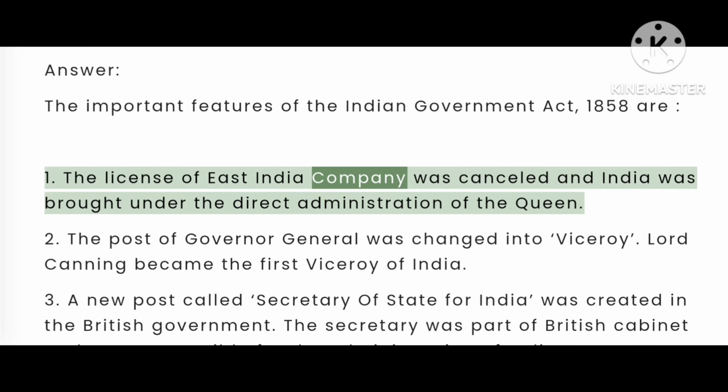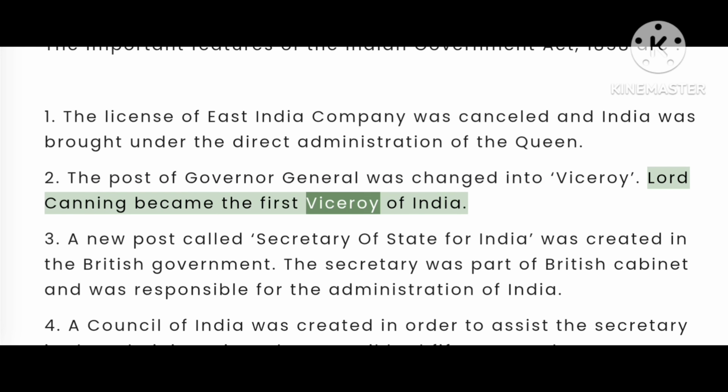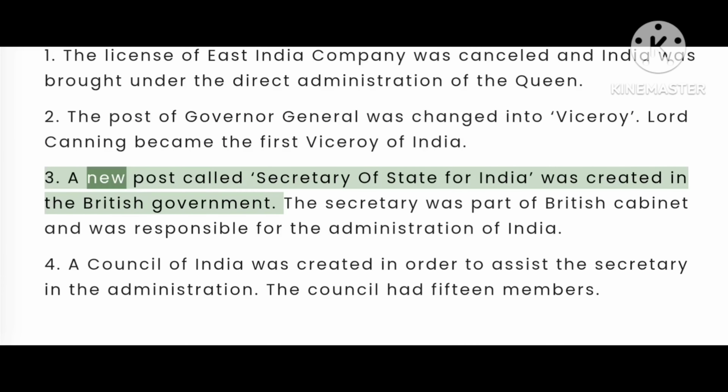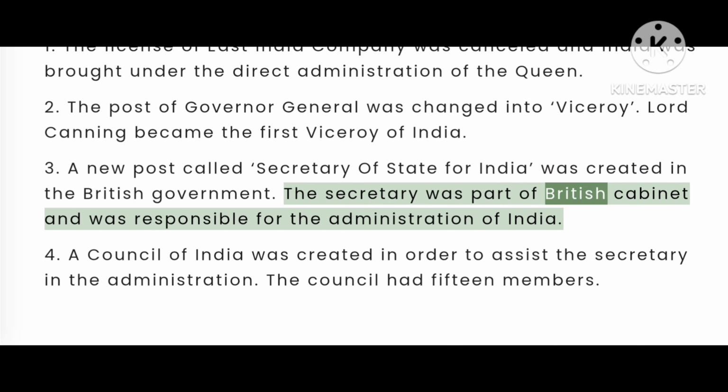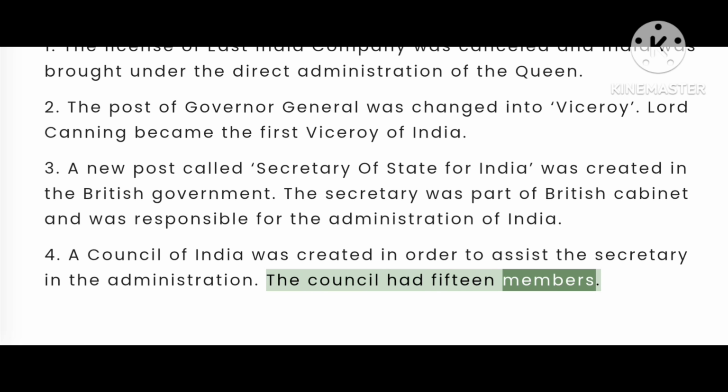The license of East India Company was cancelled and India was brought under the direct administration of the Queen. 2. The post of Governor-General was changed into Viceroy. Lord Canning became the first Viceroy of India. 3. A new post called Secretary of State for India was created in the British government. The Secretary was part of British Cabinet and was responsible for the administration of India. 4. A Council of India was created in order to assist the Secretary in the administration. The Council had 15 members.